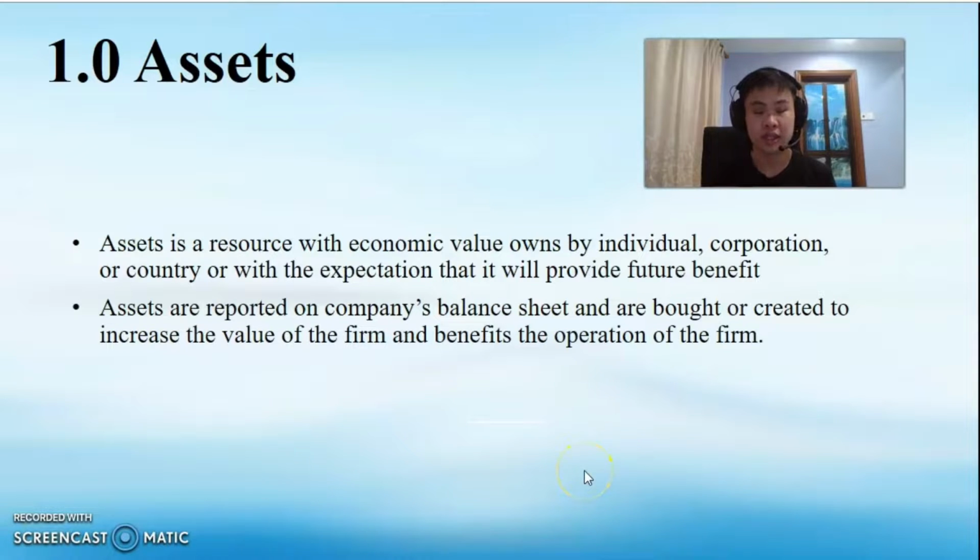First and foremost, asset. Asset is a resource with economic value owned by individual, corporation, or country that will provide future benefits. And secondly, assets are reported on company balance sheets and are bought or created to increase the value of the firm and benefit the operation of the firm.